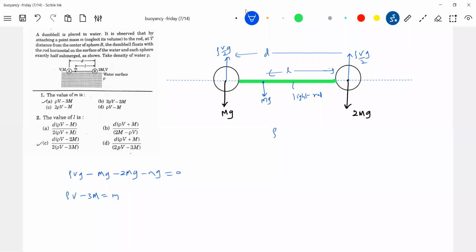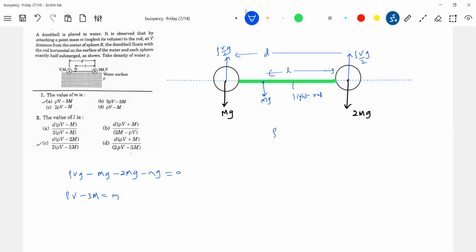Students read the question and think something should flash to them. Nothing flashes. Read the question, draw the diagram, show all the forces. Then look at whether it is in equilibrium or moving, whether it has translational motion, rotational motion, or both. Corresponding to that, write the equation. Pretty sure we can manage to some extent.